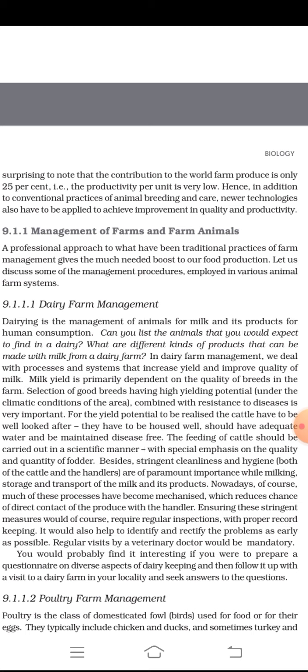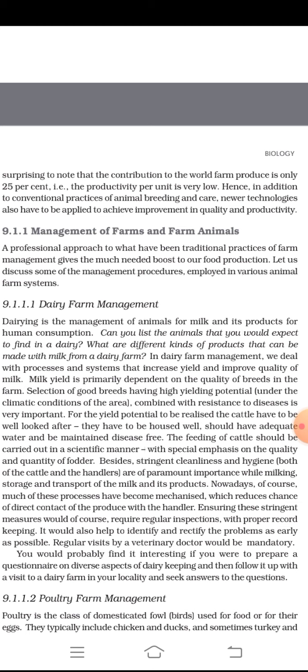The feeding of cattle should be carried out in a scientific manner with special emphasis on the quality and quantity of fodder. Besides, stringent cleanliness and hygiene, both of the cattle and the handlers, are of paramount importance while making storage and transport of the milk and its products.